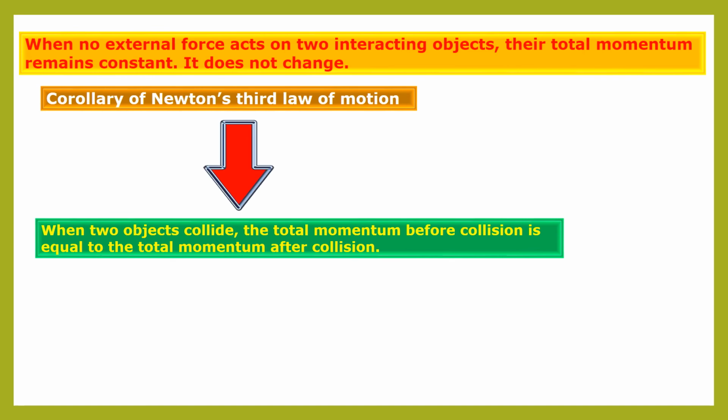Now let us see, children, the corollary of Newton's third law of motion. Corollary means the reverse of this Newton's third law of motion. So according to Newton's third law of motion, we can say that every action force has an equal and opposite reaction force, and they act simultaneously. So the corollary we can write, that is the reverse: when two objects collide, then the total momentum before collision is equal to the total momentum after collision.